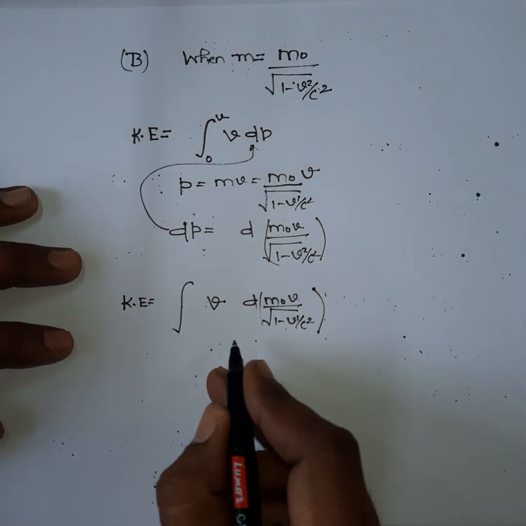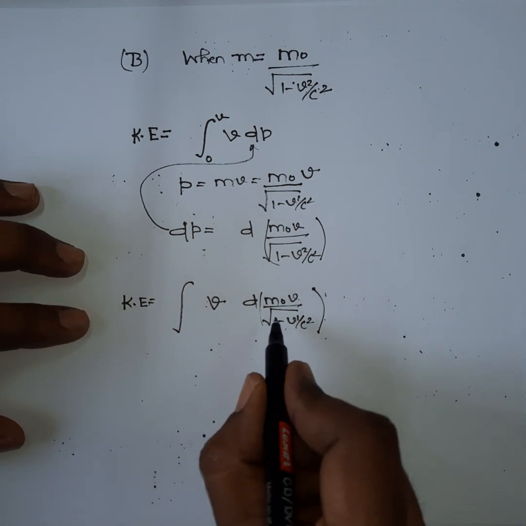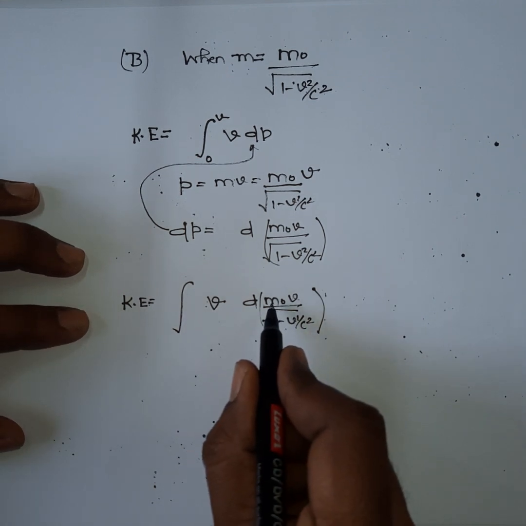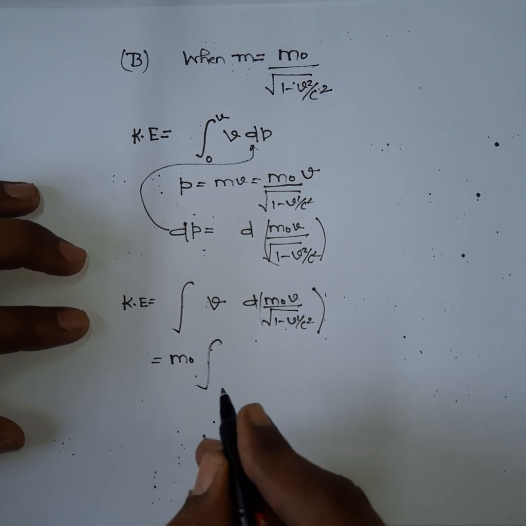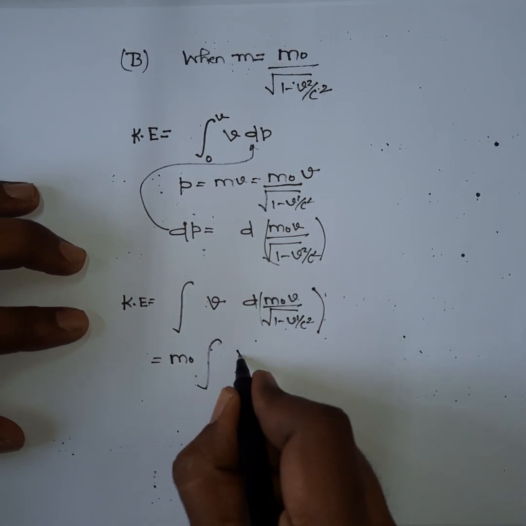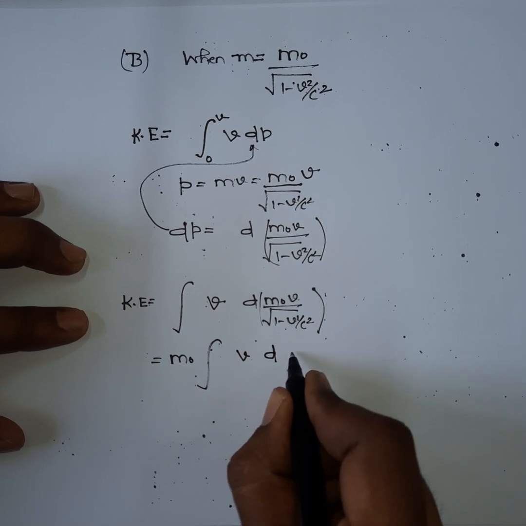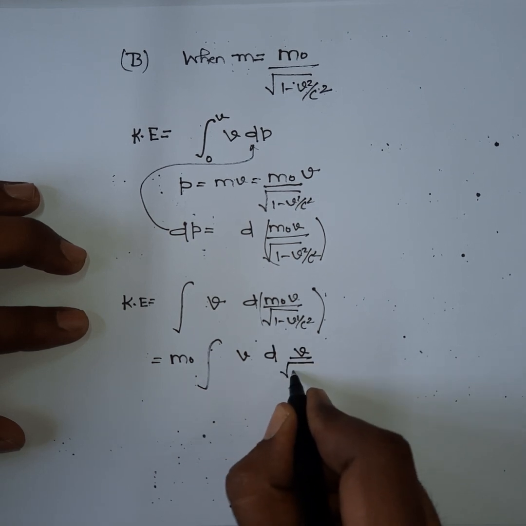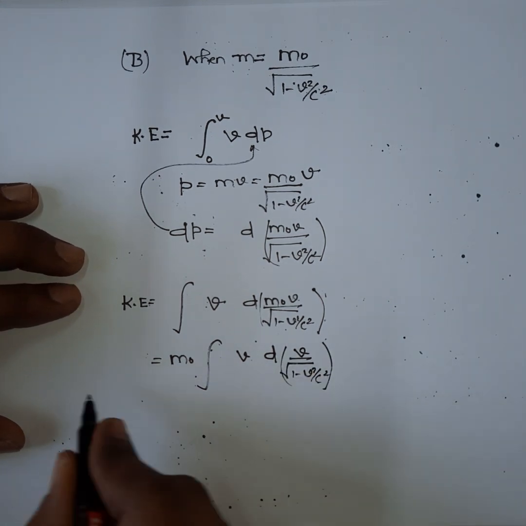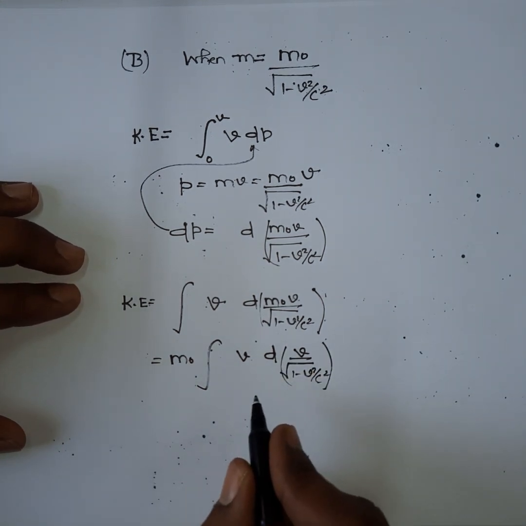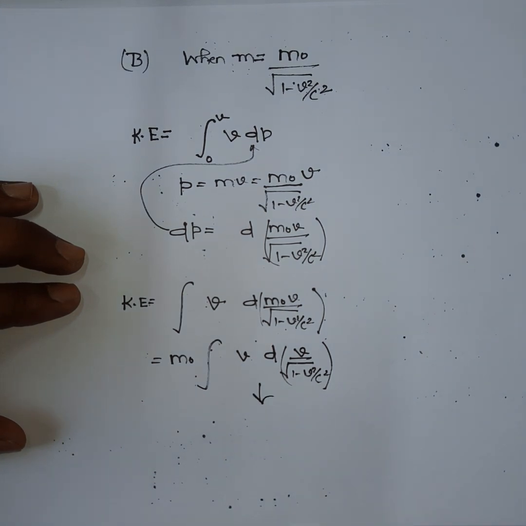Here m naught is a constant, so it can be taken out of the integral. Okay, so this is the expression for our kinetic energy. Now we have to further simplify it. How will I do it? Let's see.